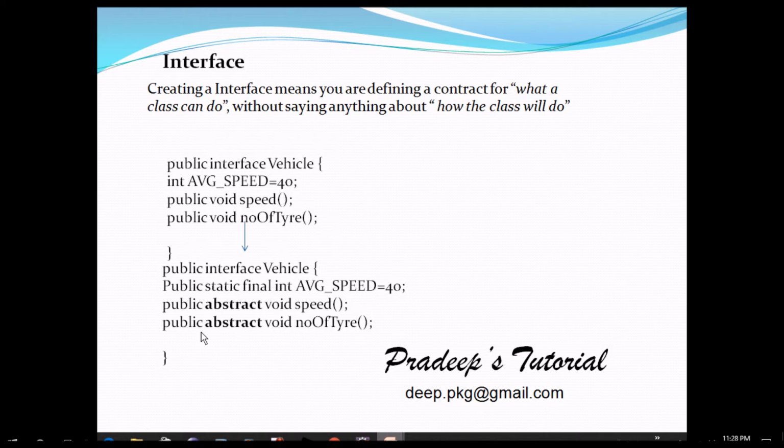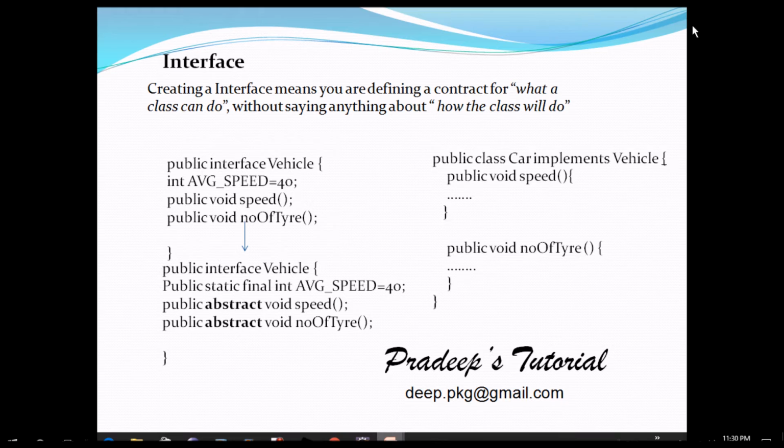Compile the class, and it creates an abstract method. So whichever class implements this interface has to define the methods declared in the interface. So let's see: public class Car implements Vehicle. In that case, speed and number of tires should be defined in that Car class.